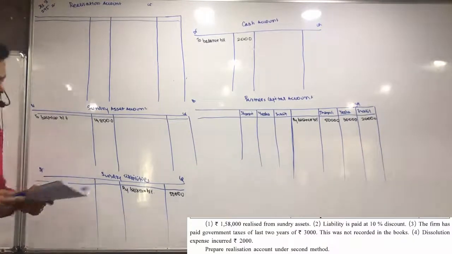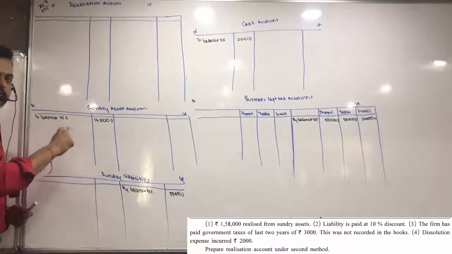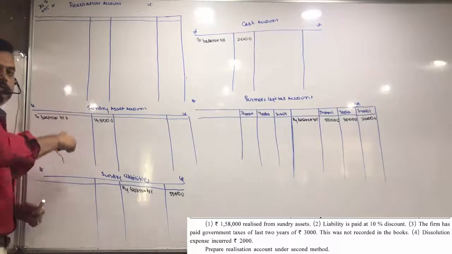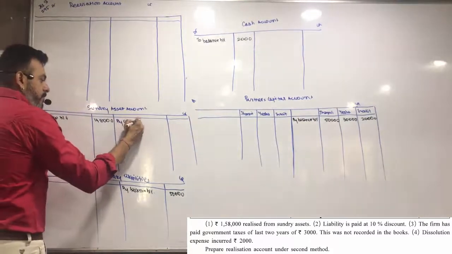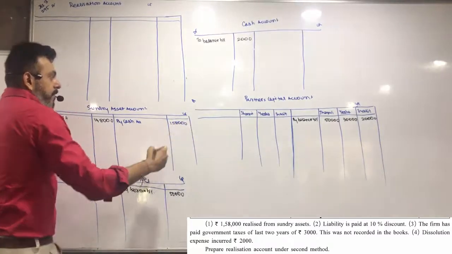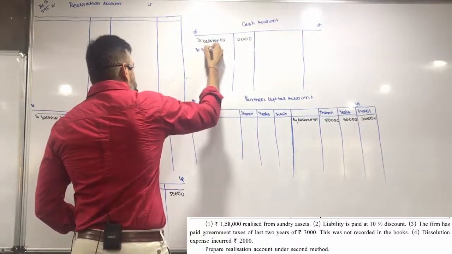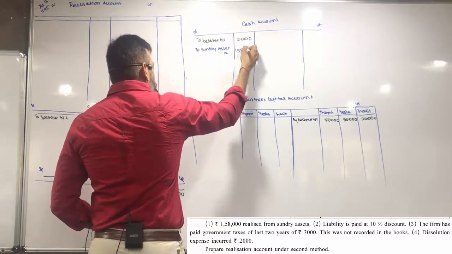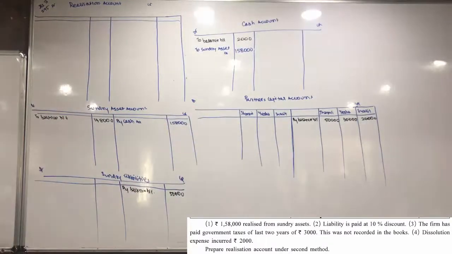Asset realized 1,58,000. So what's the entry? What comes in? Cash comes in and asset goes out. So by cash account 1,58,000. Cash account second effect, to sundry asset account. Liability.